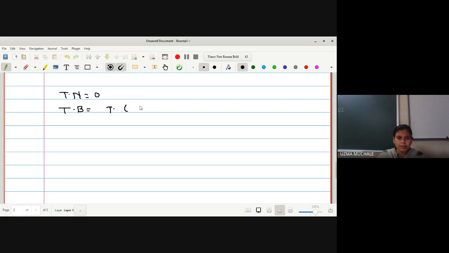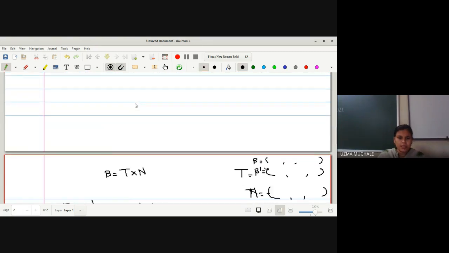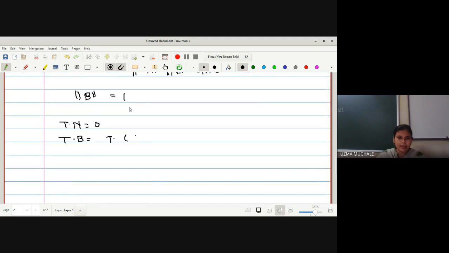t dot b. What is the formula we have for b? b is nothing but t cross n. Okay, now what will be the formula? This is a dot b cross c, right? If you remember, this is your box product, and in the box product if any two terms are repeating, then it will be 0.